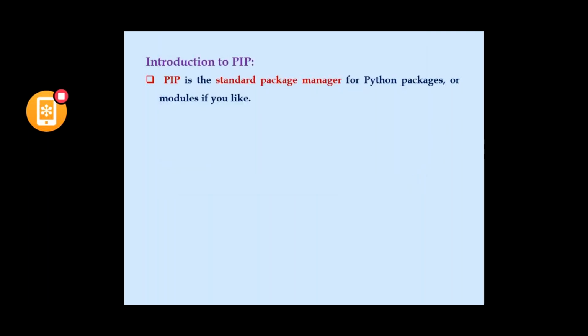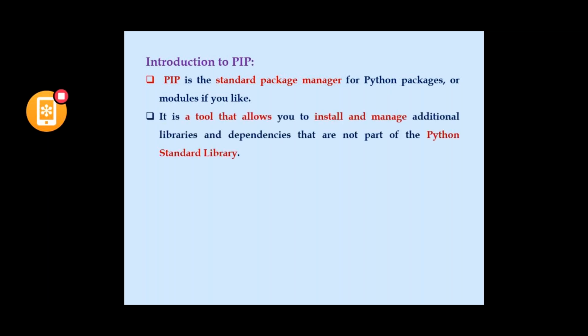For example, if the functionality that we already have in our Python libraries is not sufficient, you will be asked to install other libraries directly by using PIP. So PIP is a tool that allows you to install and manage additional libraries which are not part of the Python standard library.